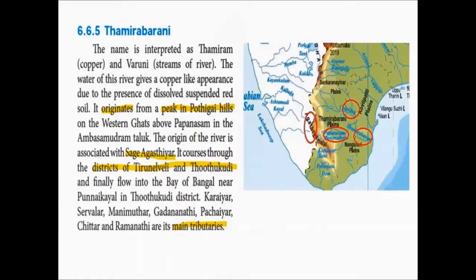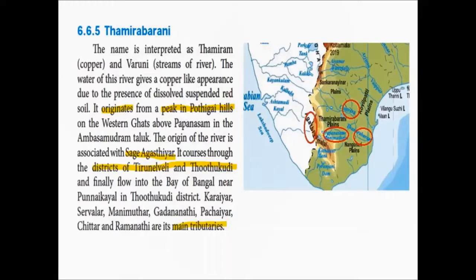Next we will see about the river Tamarabarni. The name Tamarabarni is explained as Tamiram, which means copper, and Varni, which means streams of river. This river, Tamarabarni, gives a copper-like appearance because of the presence of dissolved suspended red soil. Because the red soil is dissolved in the river, the water of this river gives a copper-like appearance.